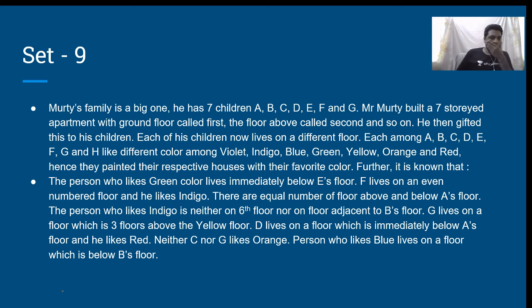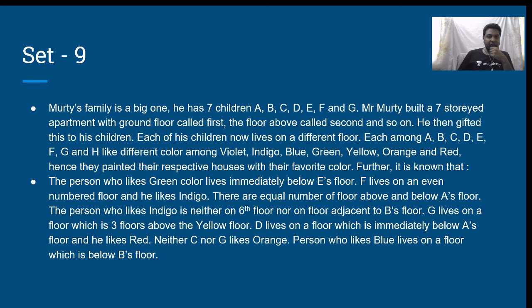It says, Murthy's family is a big one. He has 7 children, A, B, C, D, E, F and G. Mr. Murthy built a 7-storied apartment with the ground floor called first, the floor above called second, and so on. He then gifted this to his children. Each of his children now lives on a different floor. Each of them likes a different color among violet, indigo, blue, green, yellow, orange and red. Hence, they painted their respective houses with their favorite color.